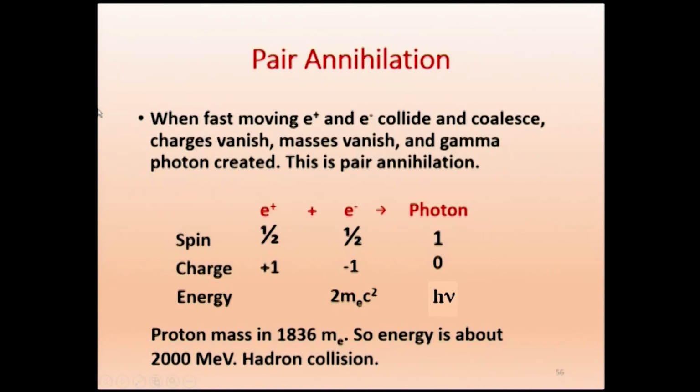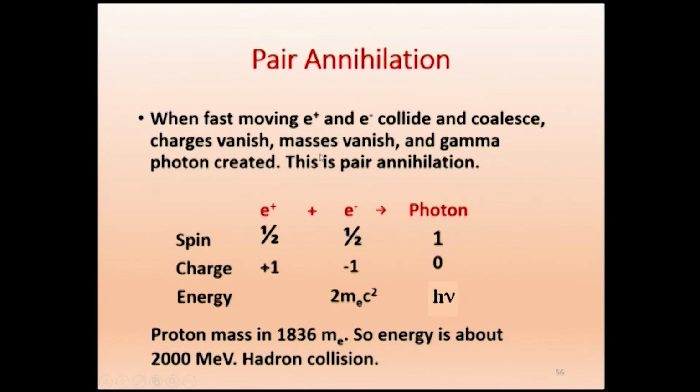Similarly, we have pair annihilation. Very similar to pair production, we have pair annihilation also. When a fast moving positron and electron collide and coalesce, that is, come together, the charges vanish, E plus and E minus charges vanish, the masses vanish, and a gamma photon is created. This is pair annihilation.